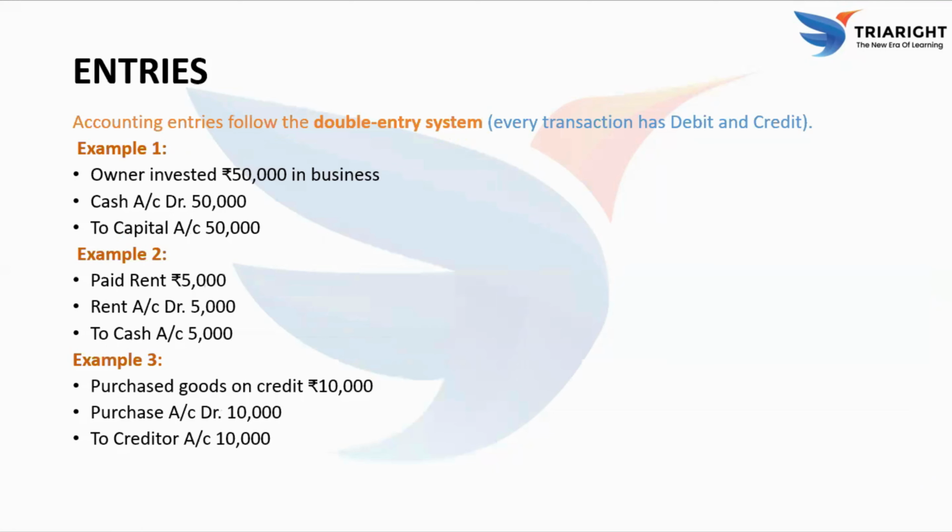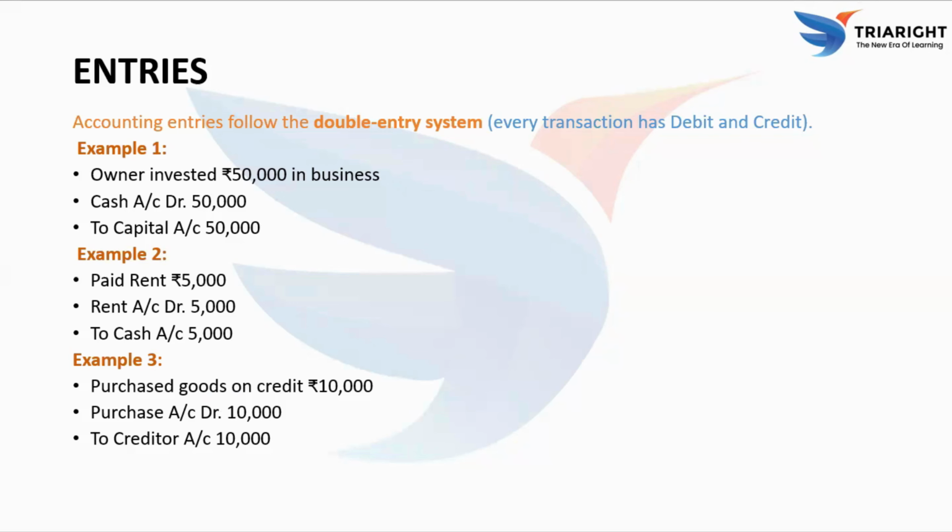Now let us understand this with some examples. Example 1. When the owner invests 50,000 into a business, cash is coming into the business, so cash account is debited. At the same time, the business owes this amount to the owner, so the capital account is credited. So the entry is cash account debit to capital account.